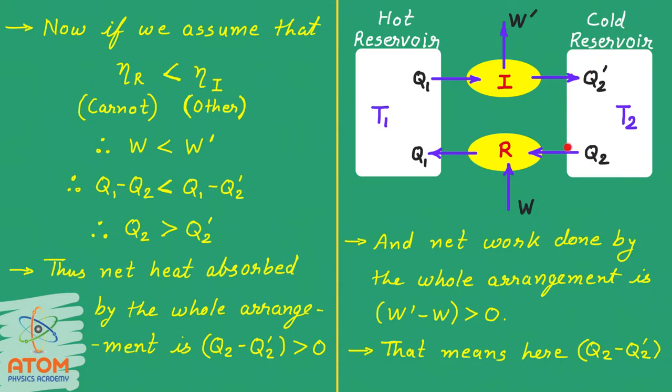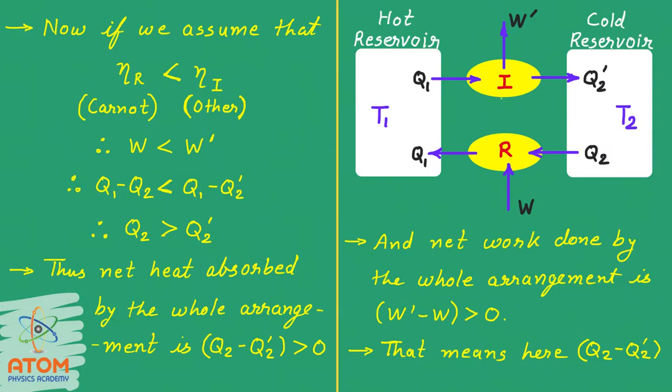Now look at this figure again. We are getting Q2 greater than Q2 dash. That means the heat coming into this cold reservoir is less than the heat going outside of this cold reservoir.